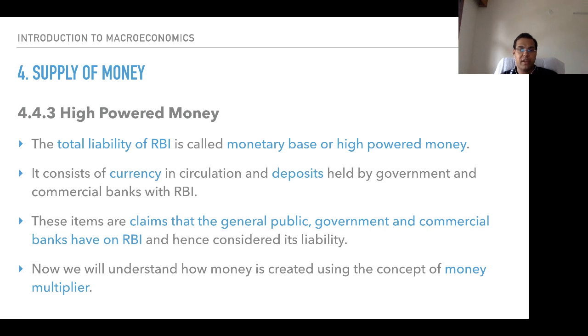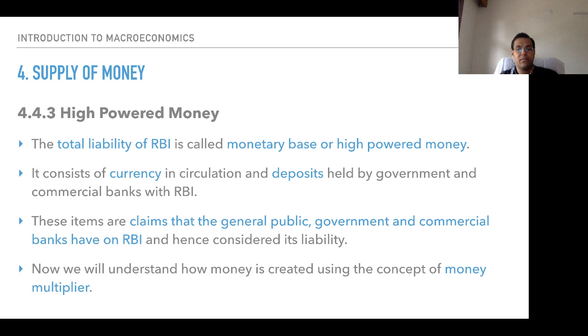It consists of currency in circulation and deposits held by government. Whatever currency is in circulation and whatever deposits are held by the government and commercial banks with Reserve Bank of India. So it consists of what? It consists of currency in circulation, deposits held by government, and commercial banks with RBI. All of these things are given as a part of this particular thing, high powered money.